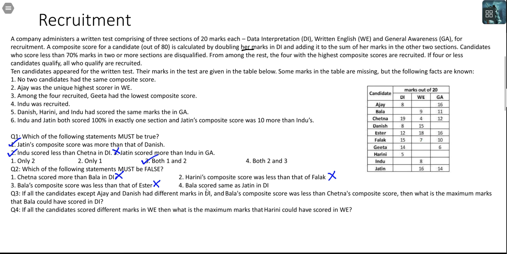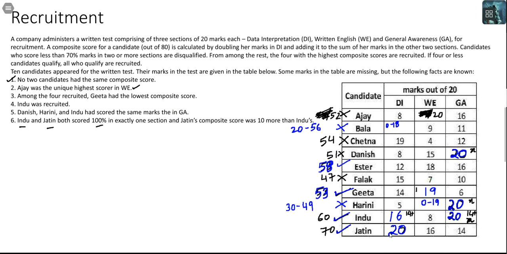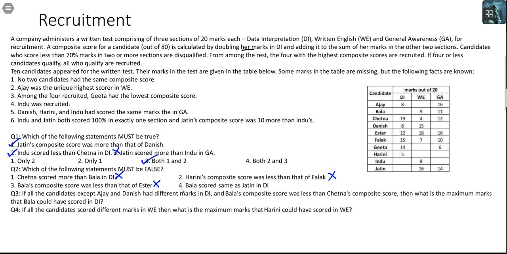Next statement is Bala scored the same as Jatin in DI. Jatin has scored 20 in DI. Bala's potential score in DI ranges from 0 to 18. So this statement is indeed necessarily false. Answer should be option 4.